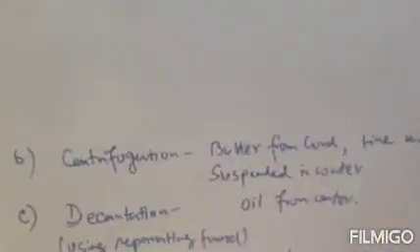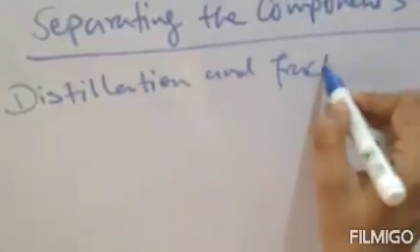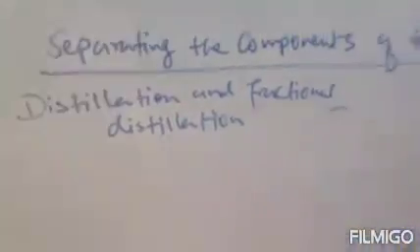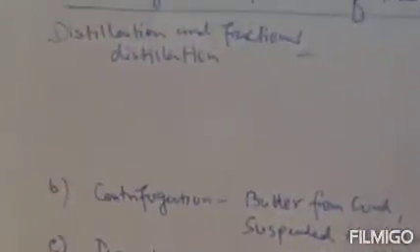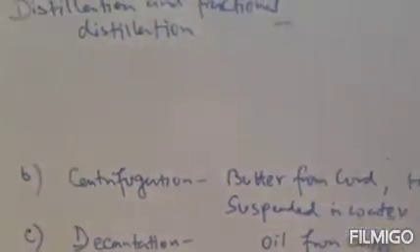The next technique: chromatography was the process to separate different pigments. The next process is distillation and fractional distillation. It is a process of separating petroleum.